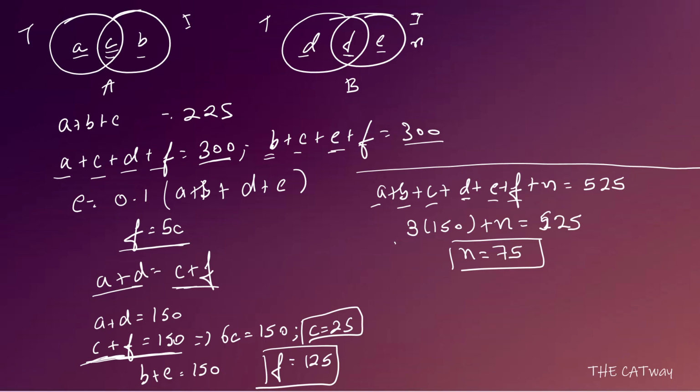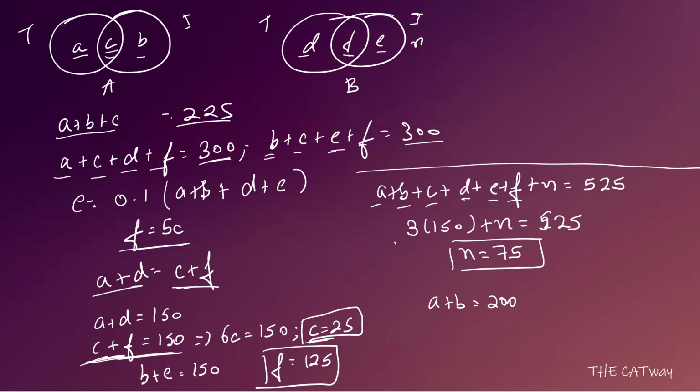Okay, let's move forward. After that, what we have been given is that A plus B plus C was 225, whereas A plus B will be equal to 200. The reason behind that is that we have found out the value of C. After that, let's see. D plus E is not given anywhere, so at no place is it present. What else can we find out?